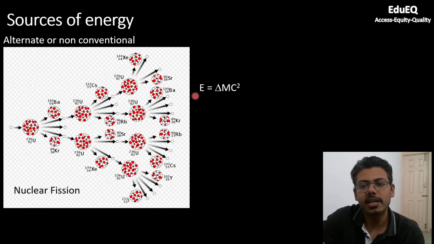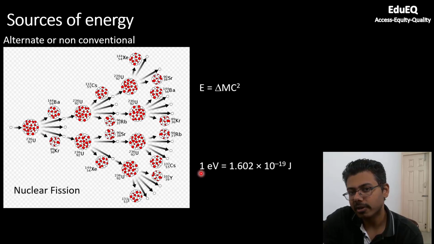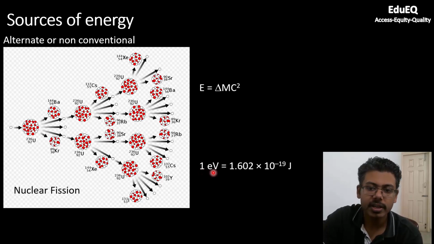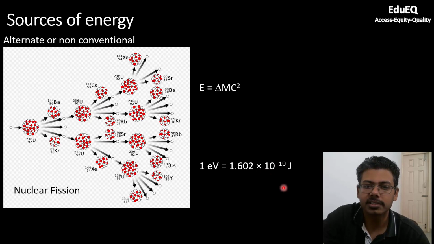So let us see, this is a very important and well-known equation, E is equal to delta m c square. This is the energy-mass equivalence equation. It gives a relation of how much energy will be released when delta mass is converted to energy. You should know this conversion factor: a very common unit of measuring energy is the electron volt. 1 electron volt is nothing but 1.6 multiplied by 10 to the power minus 19 joules.